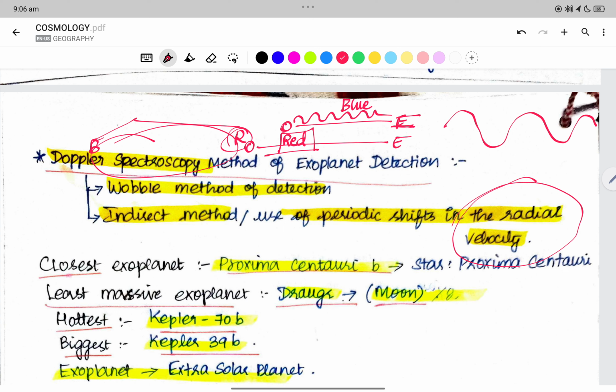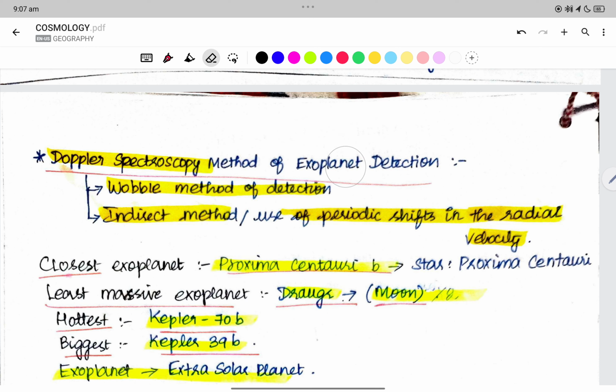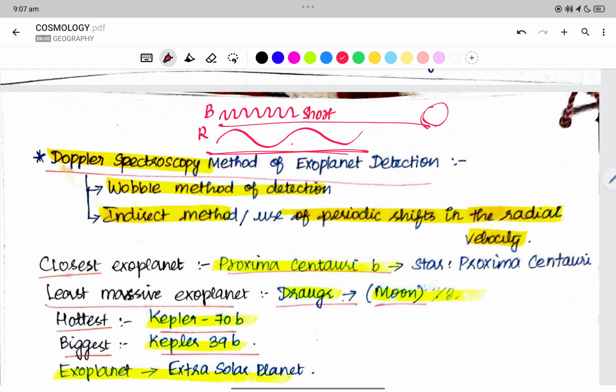Long wavelength is for red, and blue has a shorter wavelength. Short waves reach the earth, but long wavelengths reach long distances, right?